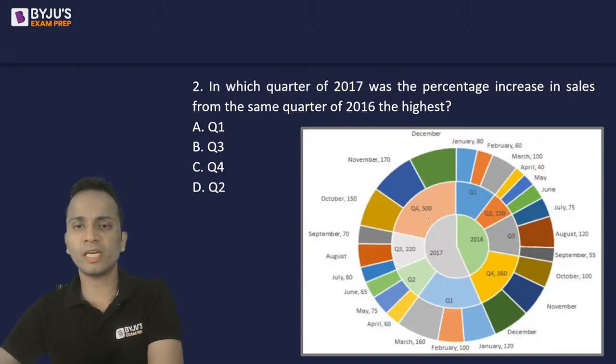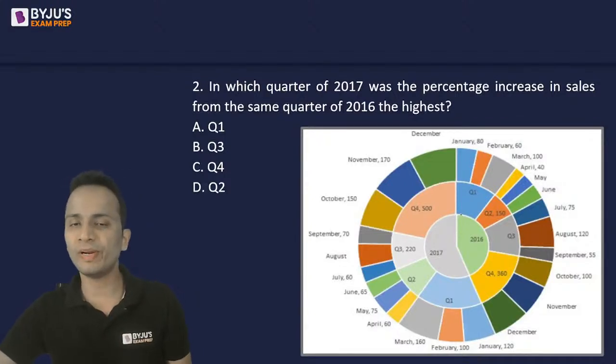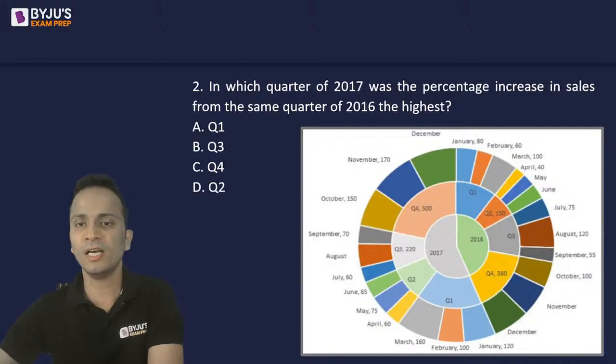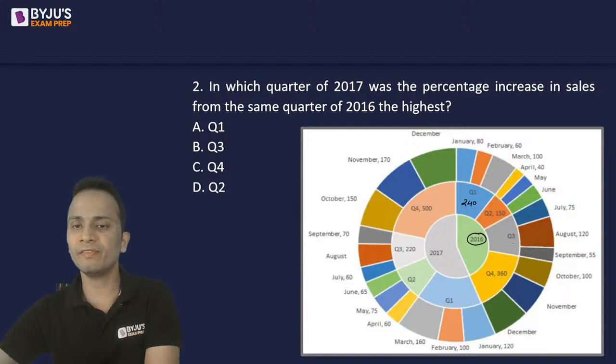I will start with the calculations. So here I need to compare all the quarters, all the 4 quarters of 2017 with all the 4 quarters of 2016. So I should be having quarterly values of both the years. Now quarter 1 for 2016. So I'm looking for 2016 quarter 1. The sum is 80 plus 60 plus 100. That is 240. Quarter 2, it is 150 already given.